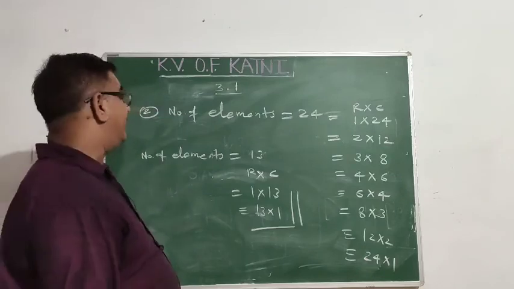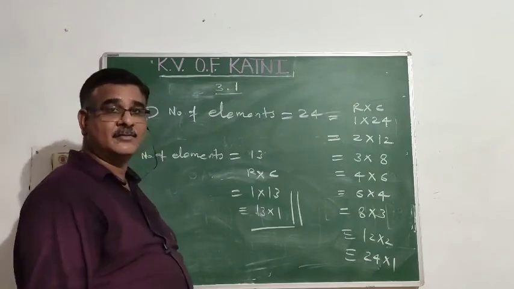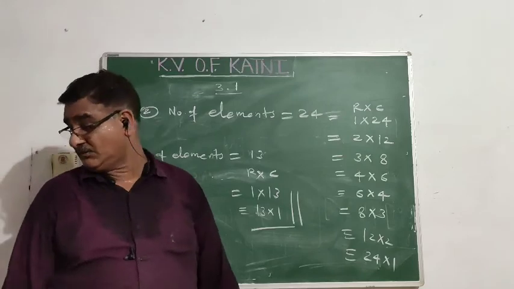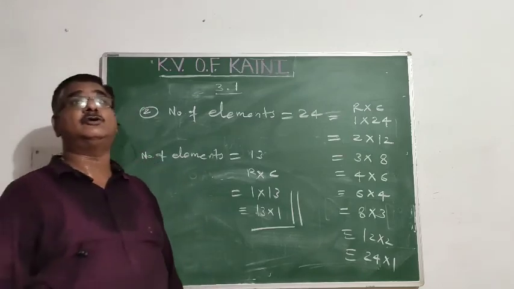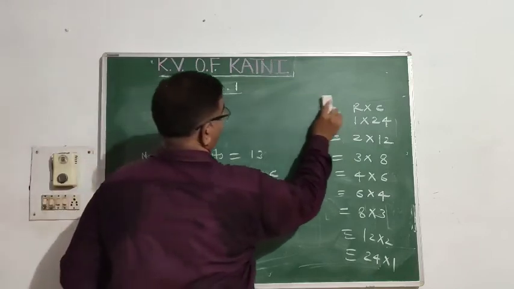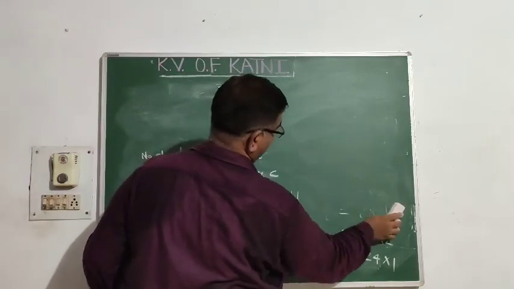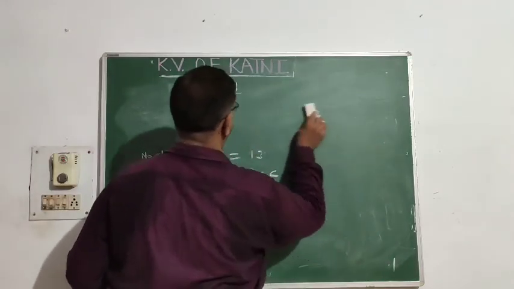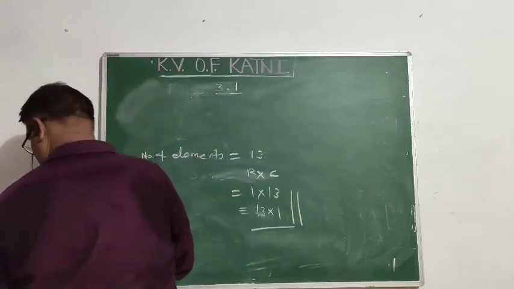Clear? Similarly, you have the third problem. Now, the fourth one is very interesting. You want to construct a matrix of a specific order. Tell me, what is the specific order? I think it is 2 cross 2. Yes, 2 cross 2.